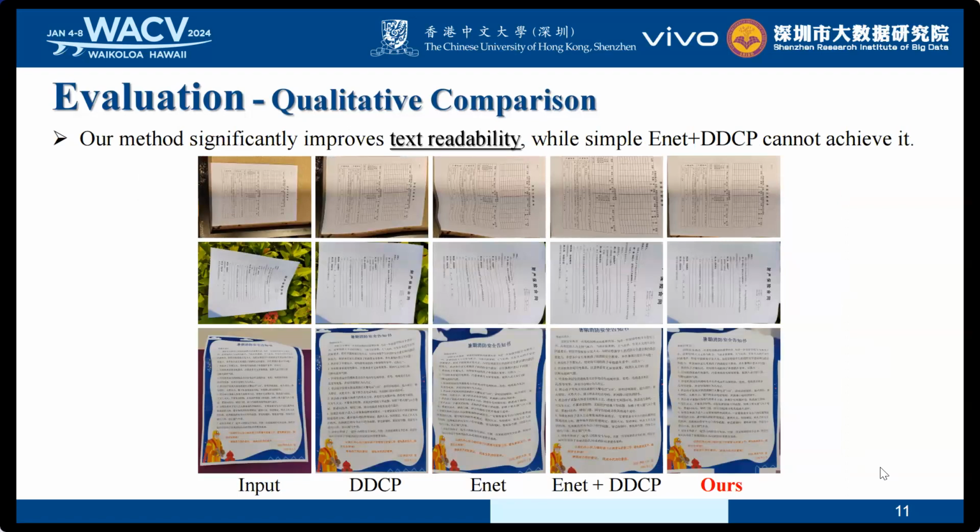Next, we compare the performance of text readability. As shown in these figures, we show Enet's potential to cause secondary deformation and reduce the readability. Naively combining Enet with DDCP may result in worse readability due to inaccurate control point prediction. Thus, we combine Enet and the attention-enhanced control point module to arrive at a robust solution with a well-captured document body and improved readability.